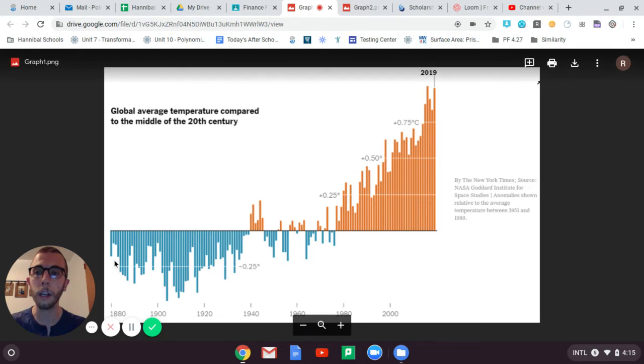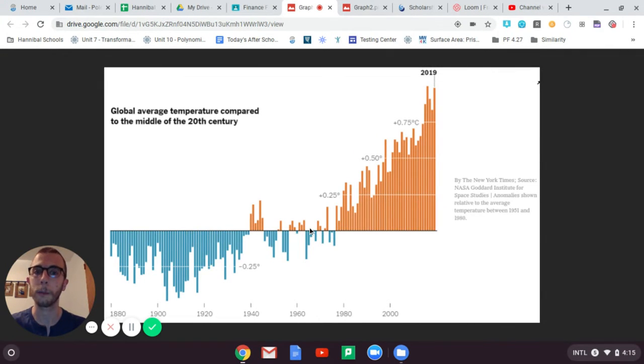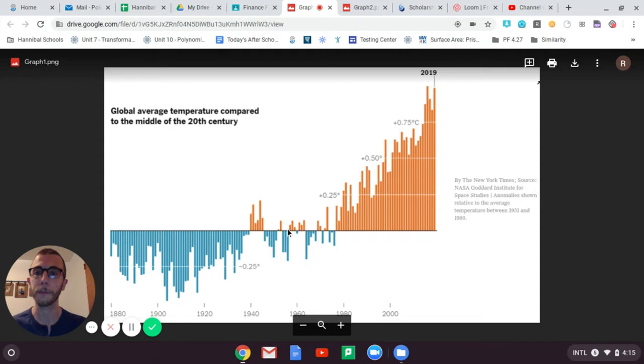So all the years from 1880, which is our most left year, all the way up to 2019, all of these years, their temperatures are being compared to that average temperature from the years 1951 to 1980. Okay, so that is this baseline.